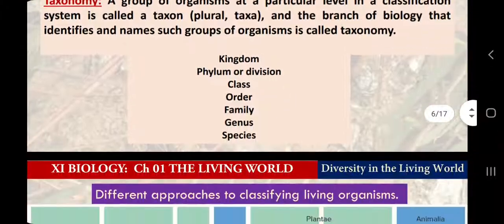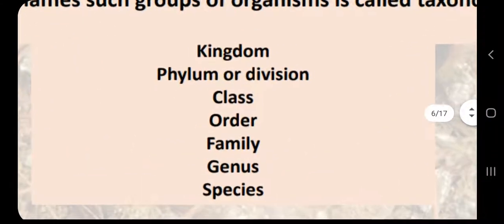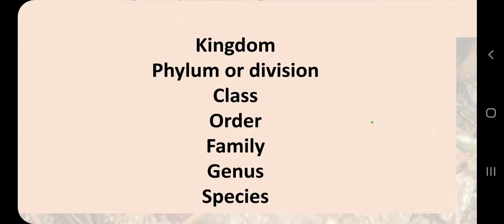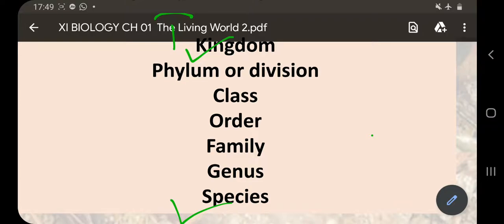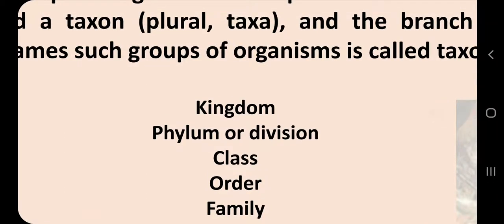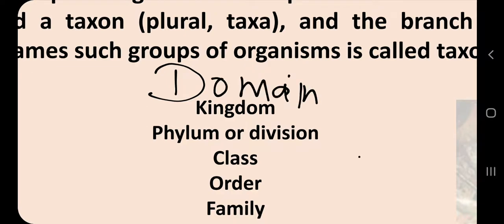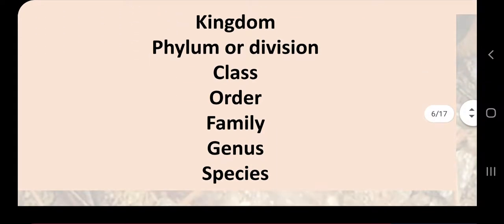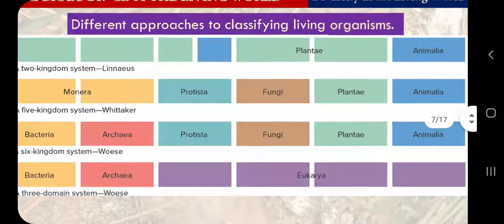Again, let's see this taxonomical hierarchy. The biggest group was kingdom and the smallest group was species, and each group is called a taxon. So now we have one more group which is called domain, above kingdom. So now we can say the largest group is not kingdom, the largest group is domain, and the smallest group is species. So how can we fit this category? Now you will be able to understand this diagram.